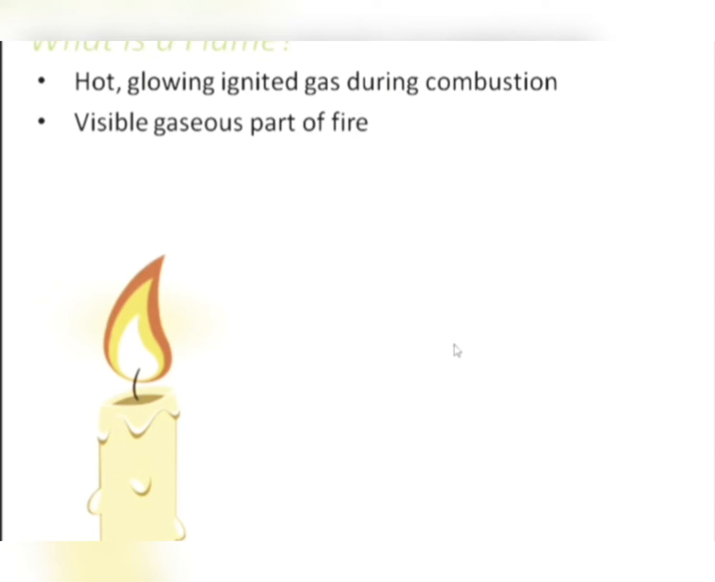So, if you look at a candle, the first thing that comes to our mind when we talk of a flame is the flame of the candle, right? How does it look? It looks somewhat yellowish to orangish in color. So this is the visible gaseous part. So it's actually a gas. It's the ignited gas which becomes visible during combustion. So it's called flame.